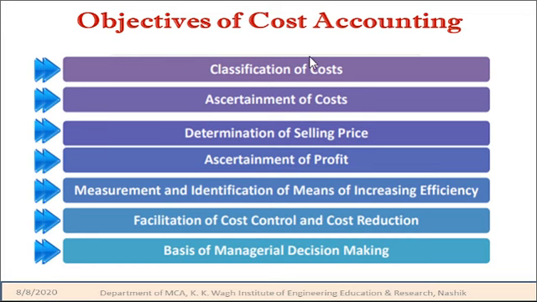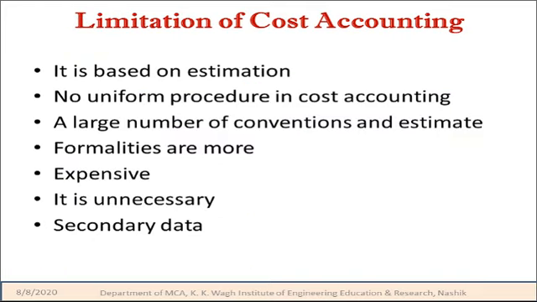Let's have a look at the objectives of cost accounting. For the objectives of cost accounting, we have different objectives, that is classification of cost. What the classifications of cost are, we are going to cover in the next lecture. Then the ascertainment of cost, determination of the selling price, ascertainment of the profit, measurement and identification of means of increasing efficiency, facilitation of cost control and cost reduction, and basis of managerial decision making. These are the objectives of cost accounting.